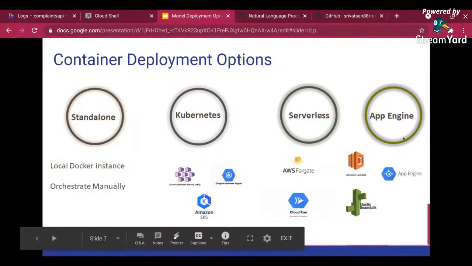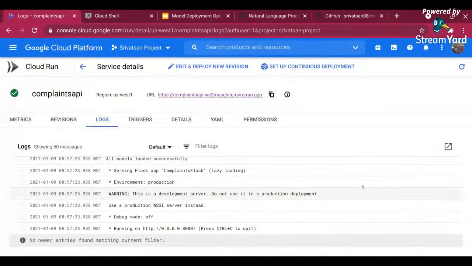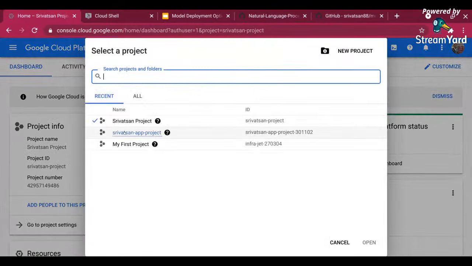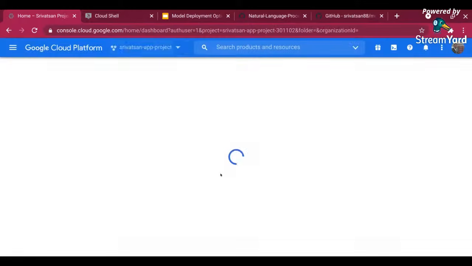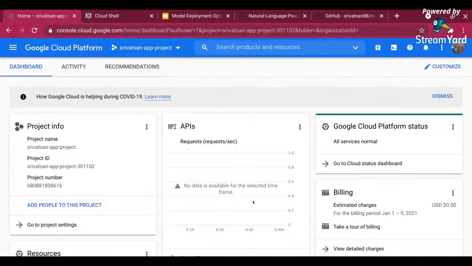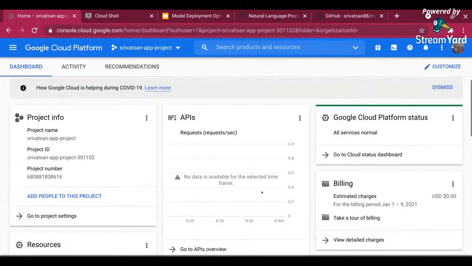Right now, Google App Engine, basically I have created a new project for it. If you go over here, one more thing, right? You can go and check all your logs, refresh logs and everything. Let me go back to my home page. And now I have a project called Srivatsan project. I've created one more project called Srivatsan app project, and I'm going to deploy it over there. The reason is I can just delete the project after I am done. So I've just created a new project over here.